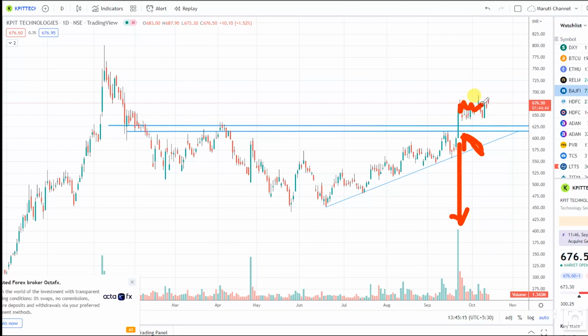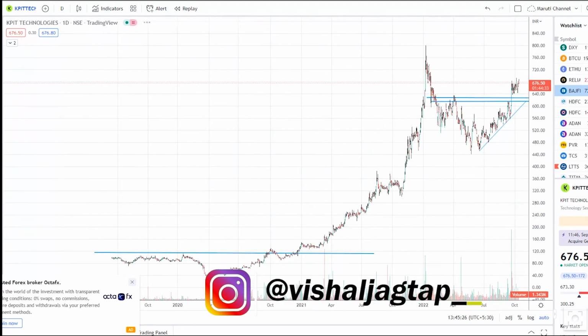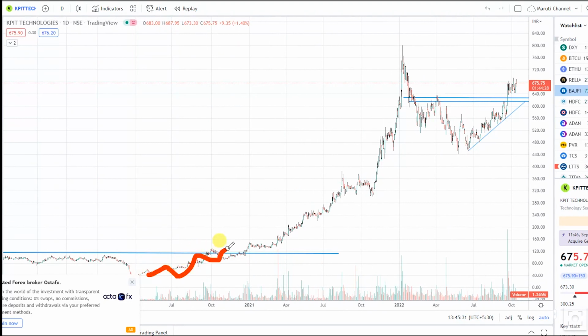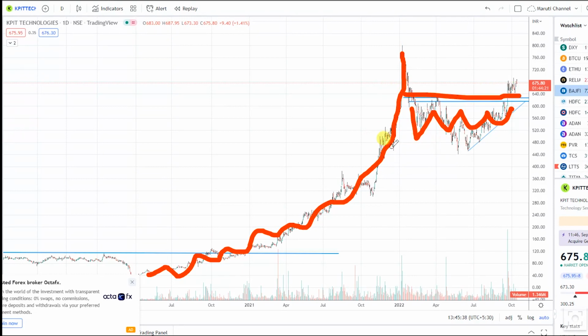So I always believe that whenever a good volume breakout happens, or whenever a good up move happens in any particular stock, like you guys have seen that in the past year this particular stock has performed quite well. You guys can see that this is the longer term chart, and it has performed quite well. So I always love this type of consolidation, because this consolidation is the sign that this particular stock is gaining strength. This stock is not coming on the downside, whereas it is consolidating in this particular zone, so it wants to go for the upside.